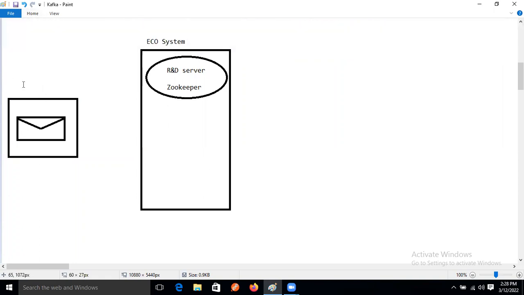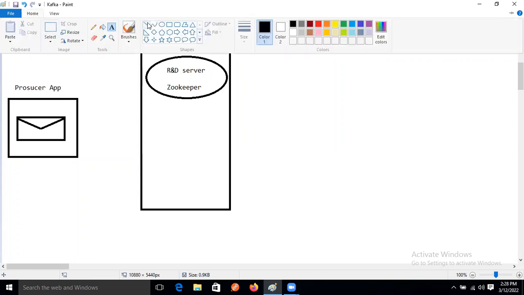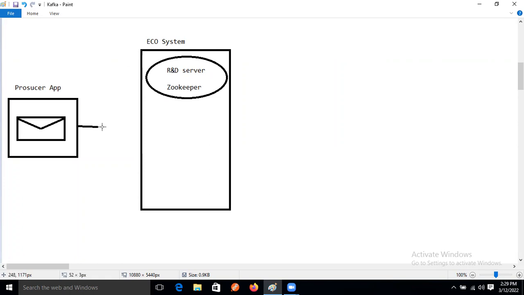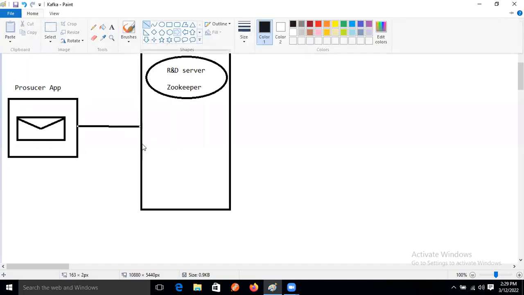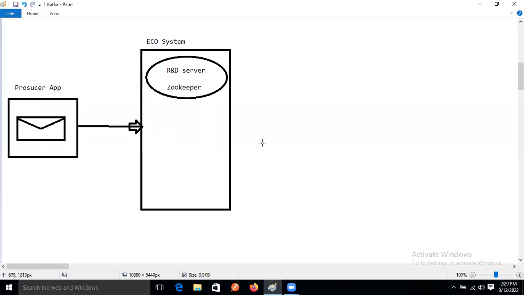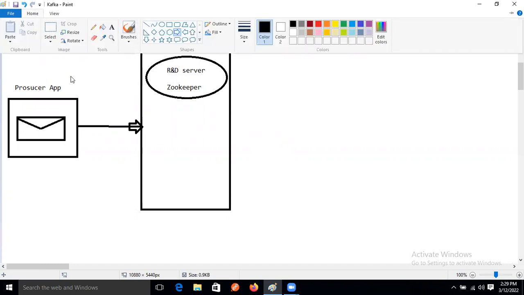This is the producer application. Whenever our producer application wants to send the data, first it will interact with Kafka. Kafka is nothing but the Kafka ecosystem. So how can we send this data to the Kafka ecosystem? We need it in the producer.